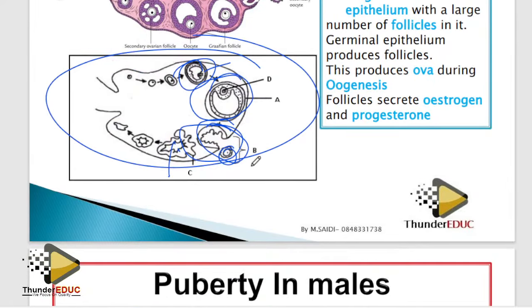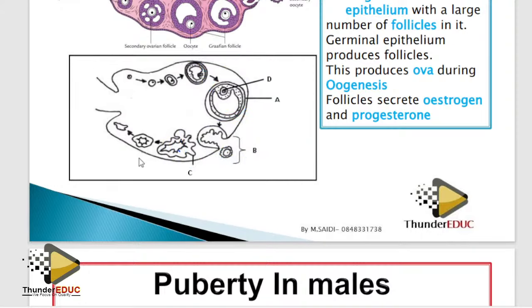Did I complete here? Yes. So now, if they bring this diagram and ask you, did fertilization take place? No. Why? Look at the corpus luteum. It's degenerating. I said, watch this video today and watch this video a day before you write.